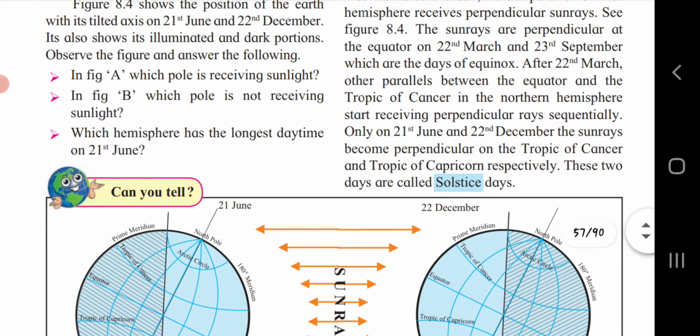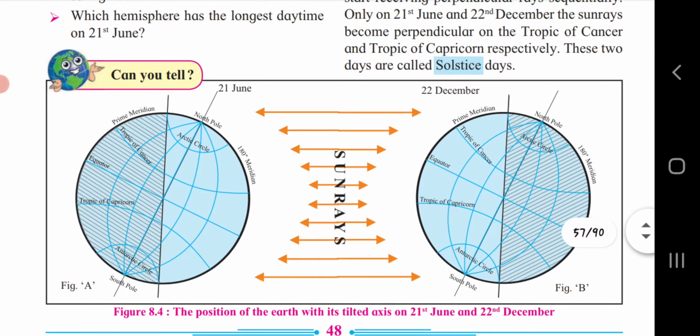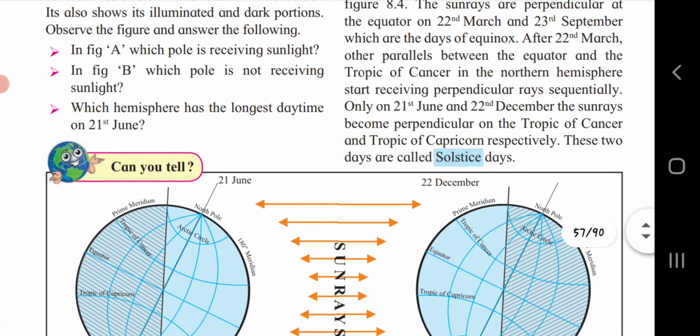In figure B, which pole is not receiving sunlight? Here, in figure B, we will see that the north pole is not receiving sunlight. In figure A, the north pole is receiving sunlight on 21st June, and in figure B, the north pole is not receiving sunlight during 22nd December. Which hemisphere has the longest daytime on 21st June?